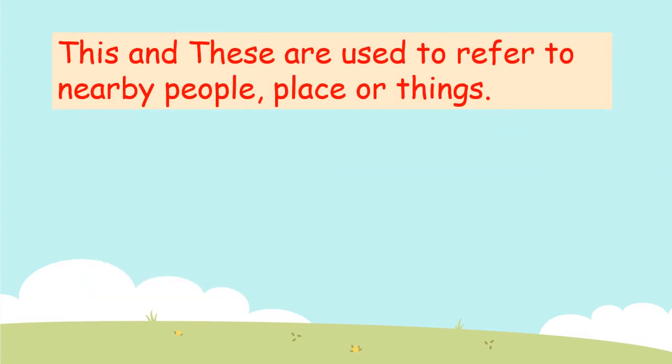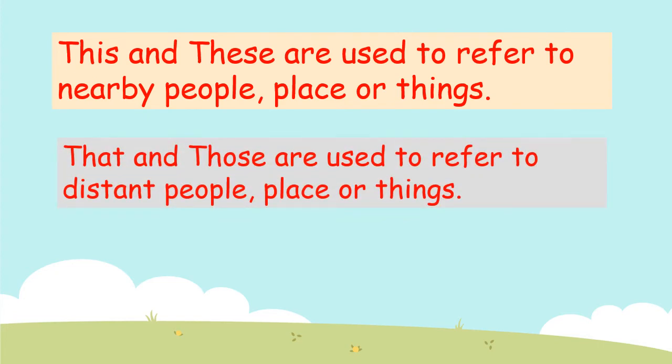This and these are used to refer to nearby people, place or things. The people, place or things that are near to us. When we are referring to them, we use this and these. That and those are used to refer to distant people, places or things.